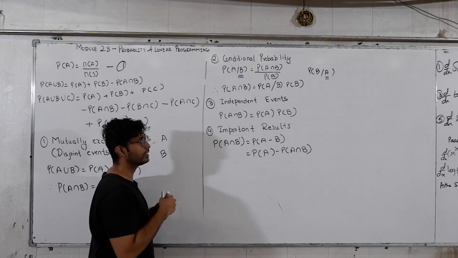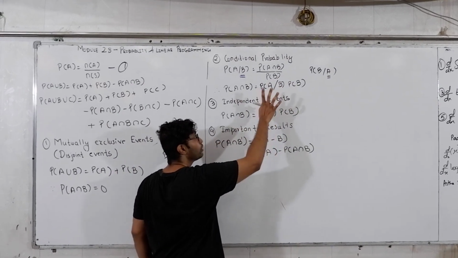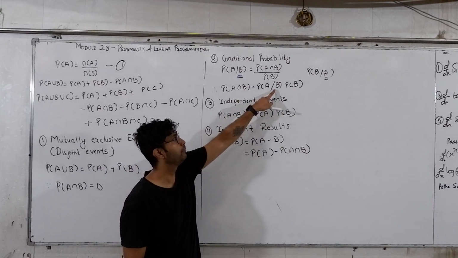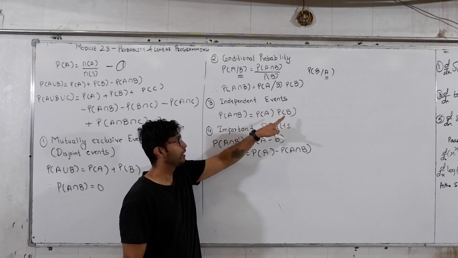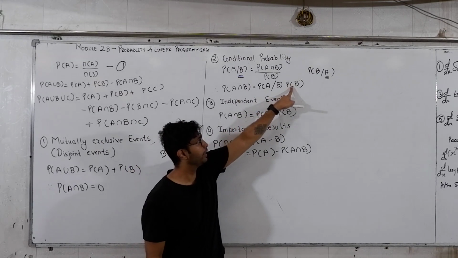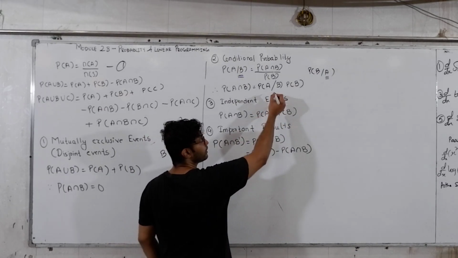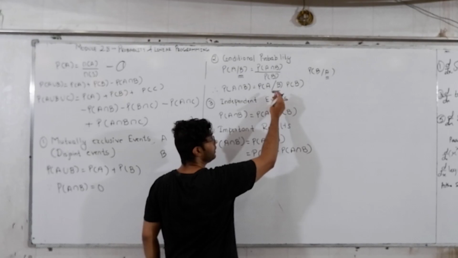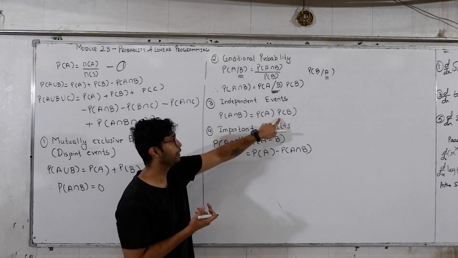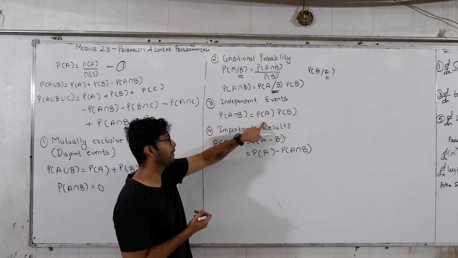So the thing is, if I don't take the condition of B, I am okay with finding probability of A. If they are not dependent and the condition of B does not require probability of A, we can just write probability of A into probability of B. Since they are independent, we don't have to write A given B. This is called independent events.